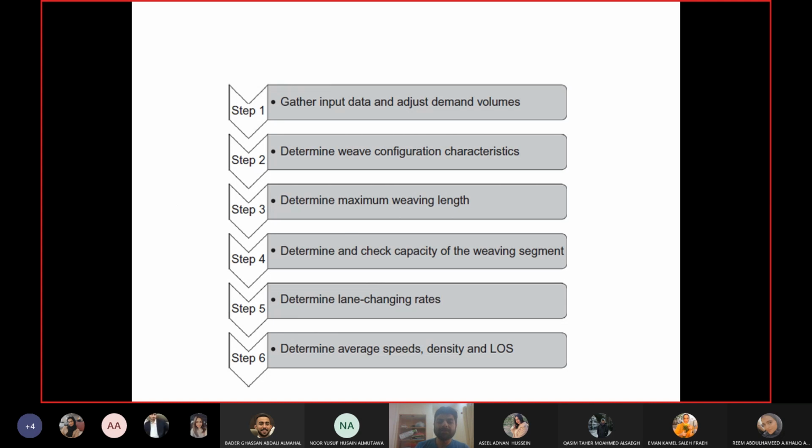This is a methodology for calculating the speed, density, and level of service for the weaving segment. So find out the input data, adjust the demand volume, then find out the weave configuration characteristics: how many vehicles are weaving and so on and so forth.